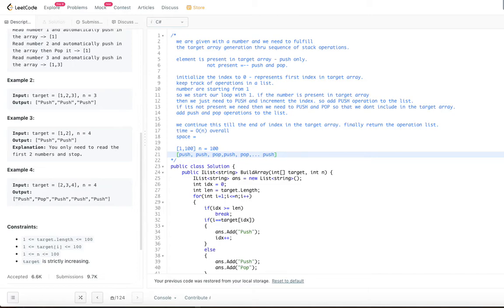When the element is not there, we are doing 2 times the operations; when the element is present, only one operation. So since we have to get the worst case, even though it is 1 to 100, there are 98 push and pop pairs. So that means 98 into 2, 196, 197 and 198. So for this there are 198 operations.